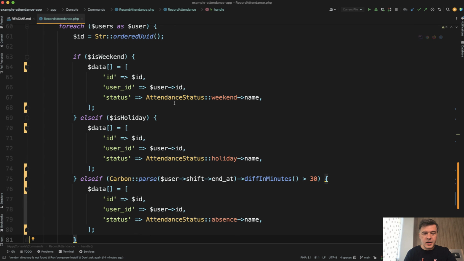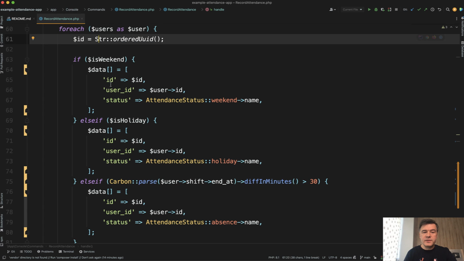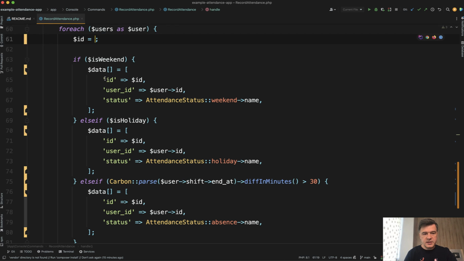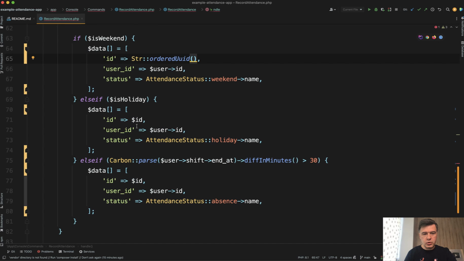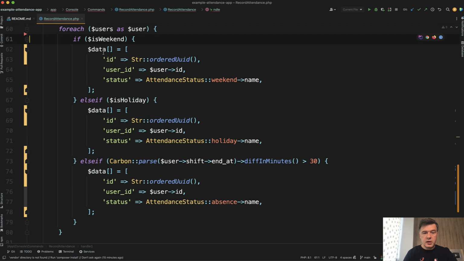And finally in this block, I see repeating data with ID, which is generated every time, even if no new record is passed to the data. So there is a possibility, quite a big one actually, that it's not weekend, it's not holiday, and nothing to see here either. But even in that case, we generate an ordered UUID. So I think we need to generate it only if we actually need it. And there are a few ways to refactor that, but I would just cut and paste it here each time, ordered UUID, like this. And then we don't need that variable at all, and we generate the UUIDs only when we need them.